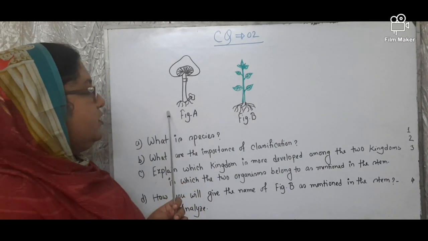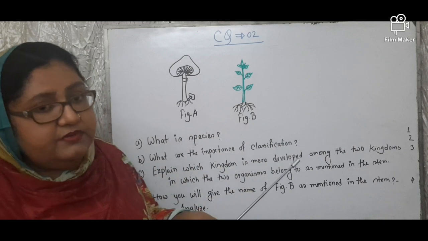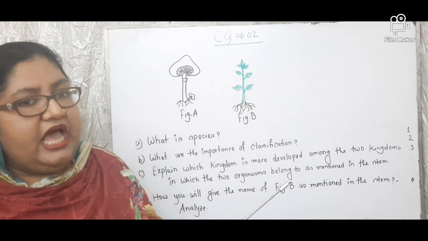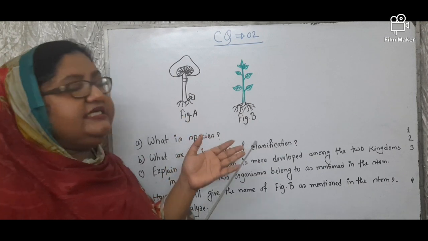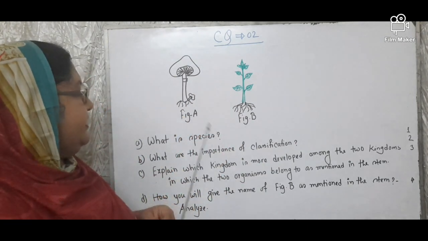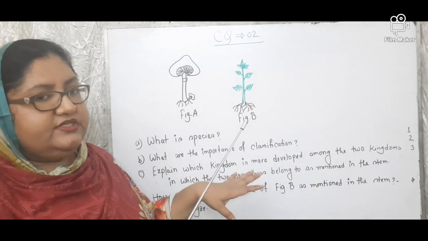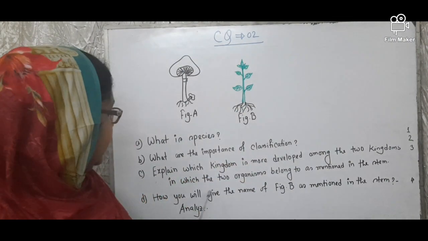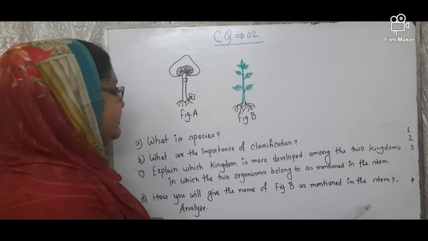Then after writing all the characteristics of fungi and plantae, in the third para you will write that for having the above characteristics, kingdom plantae is more developed than that of kingdom fungi. Okay, thus you will answer in your answer script. Next, how you will give the name of bee as mentioned in the stem.